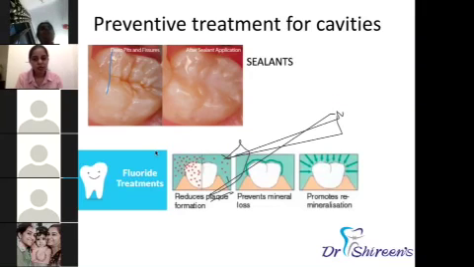Similarly, there are fluoride treatments. Fluoride is an element which is very friendly to the teeth. It strengthens the teeth. It prevents mineral loss from the teeth. That is, it does not allow cavity to take place. So these fluoride treatments can be done once in a year.